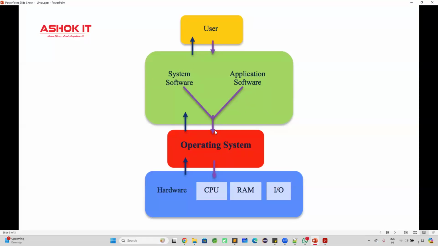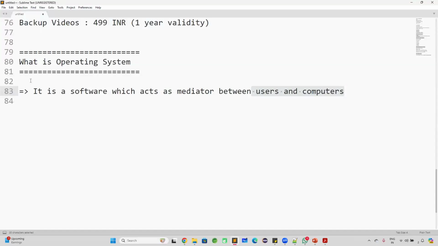So if you want to use a computer, that means if you want to open Google, search for something in the computer, use the calculator, or perform some calculations, then you are going to use the computer. In the computer, an operating system will be available. That operating system is a software which is acting as a mediator between user and computer.